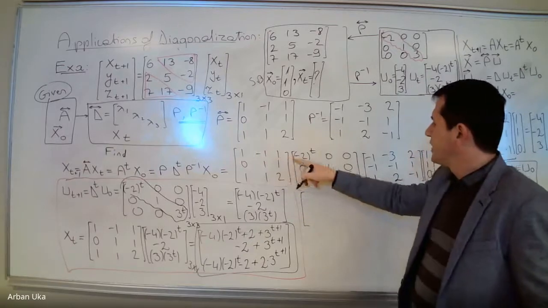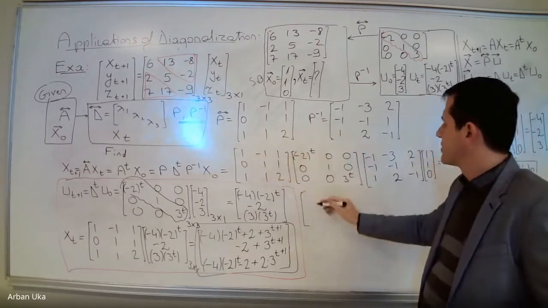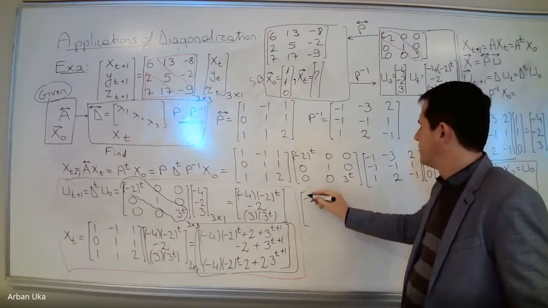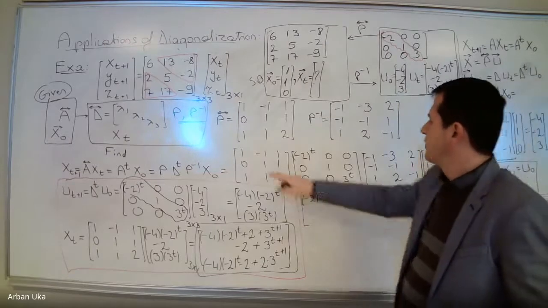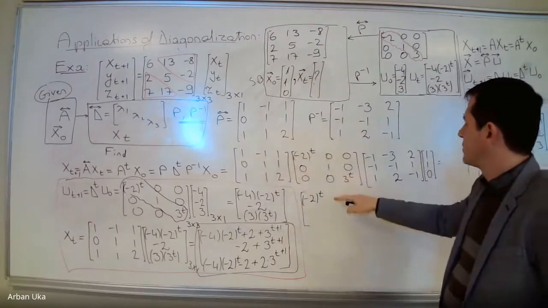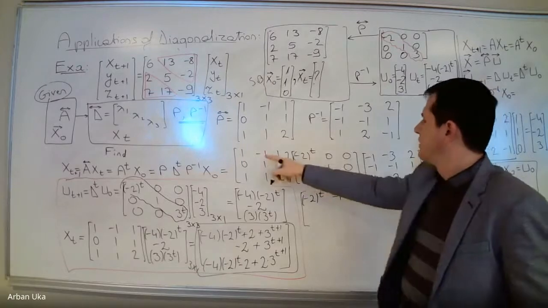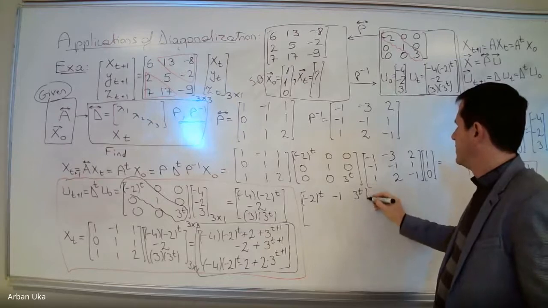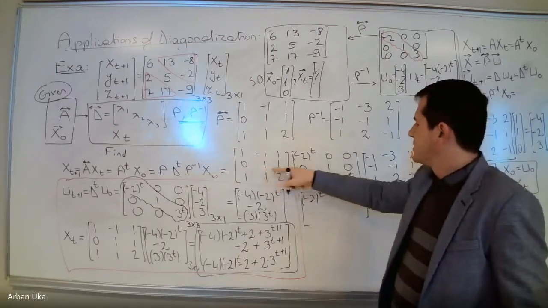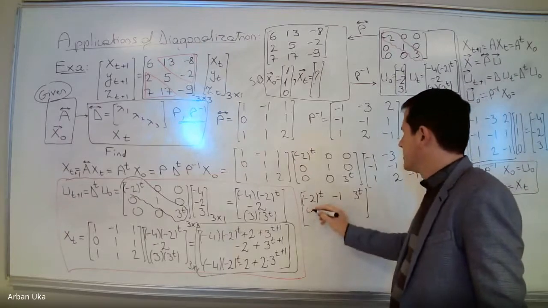So this is the first row times this column. This is minus 2 to the power t. And then we multiply the first row with the second column. We get minus 1. The first row with the third column, we get 3 to the power t. Then the second row with the first column, we get 0.